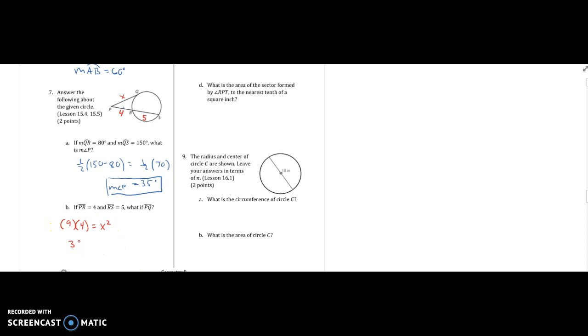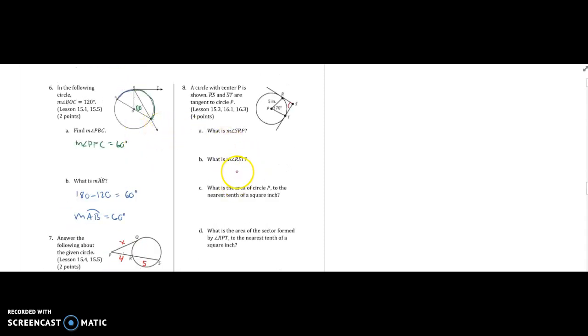So 36 equals x squared. So x equals the square root of 36, which is 6. So that's PQ. PQ equals 6.